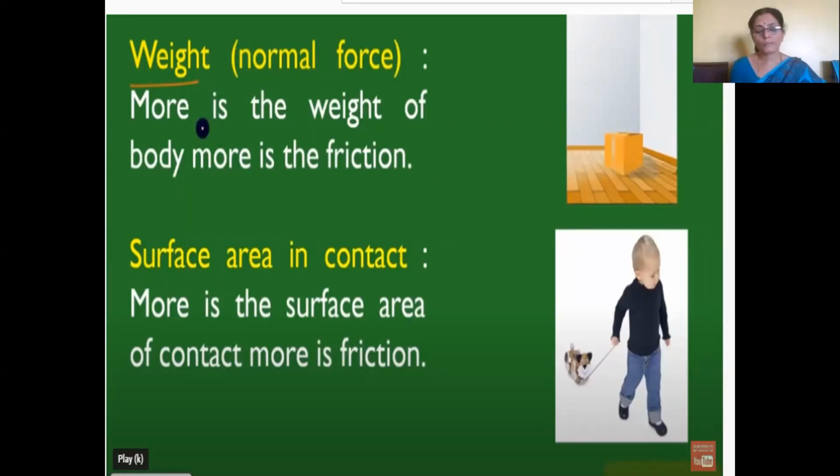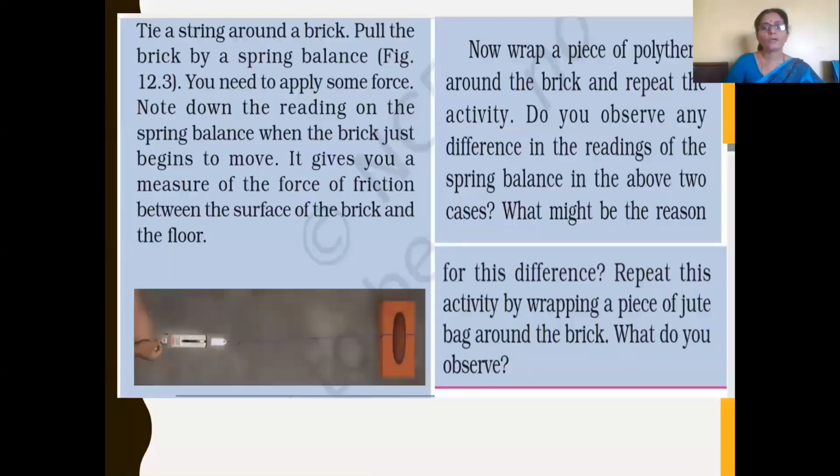So if the contact surface area is less, the interlocking of ridges and grooves between the toy and the floor will be less. So there will be less friction. So the factors affecting friction are weight, that is the magnitude of the force applied, as well as the surface area in contact.